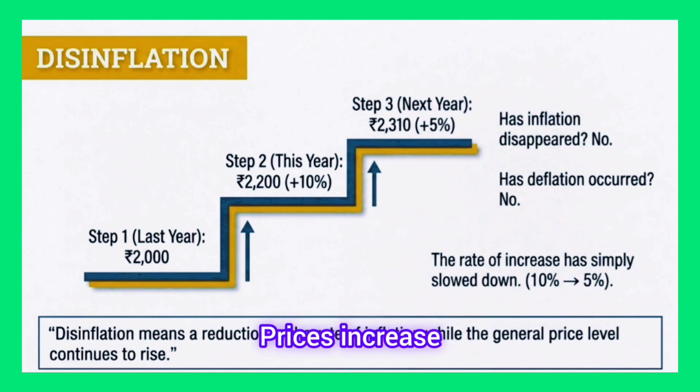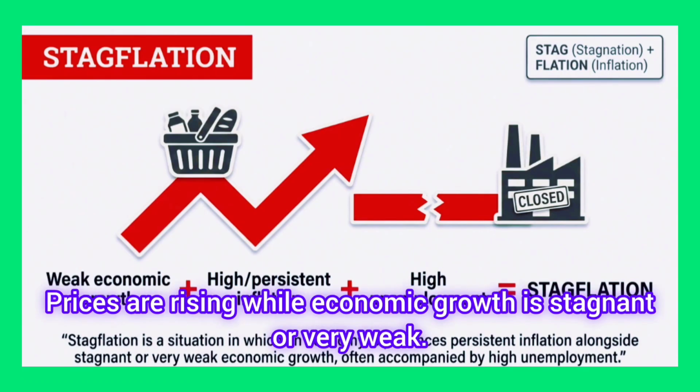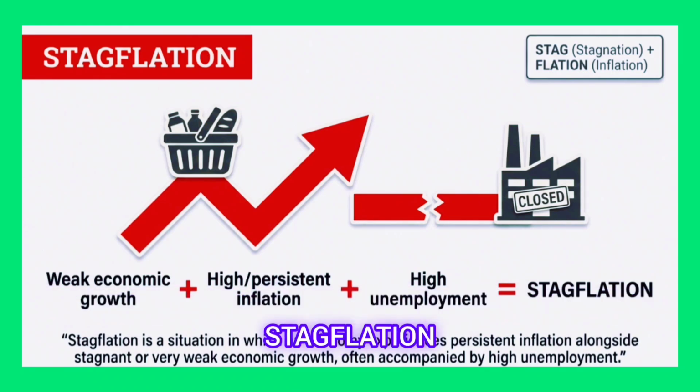Disinflation. Prices increase. Inflation rate decreases. Situation 4. Prices are rising while economic growth is stagnant or very weak. Stagflation. Prices increase. Weak economic growth.